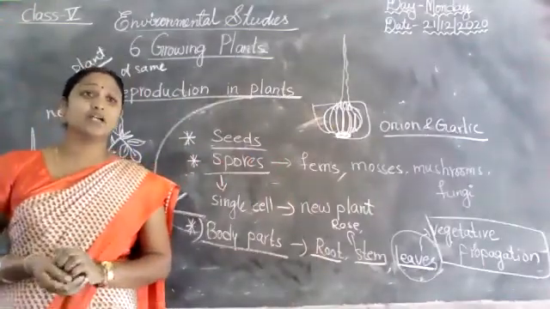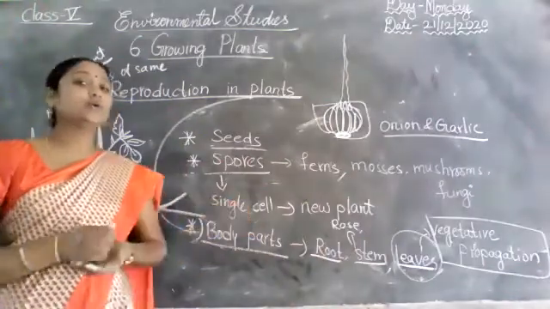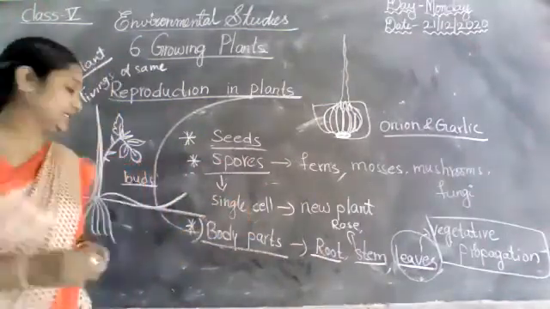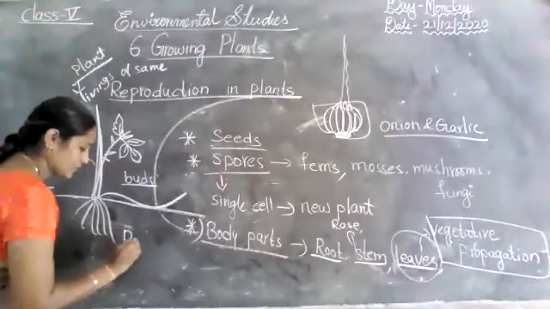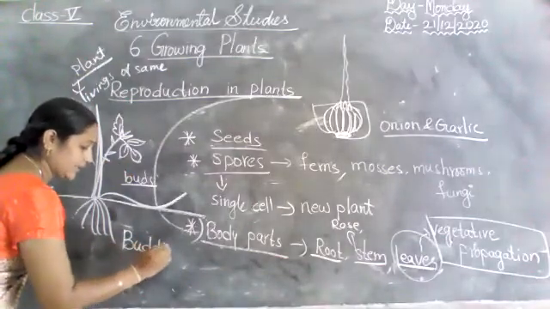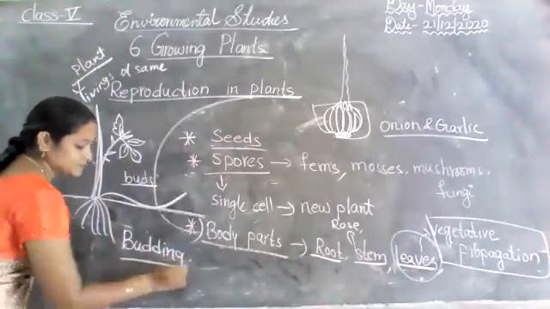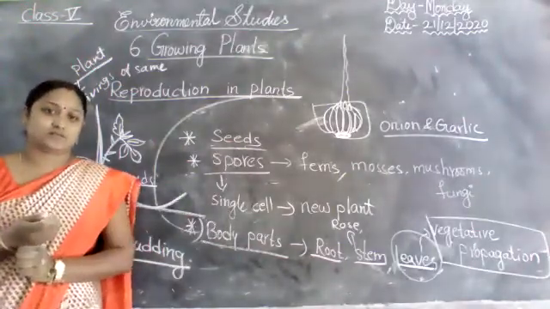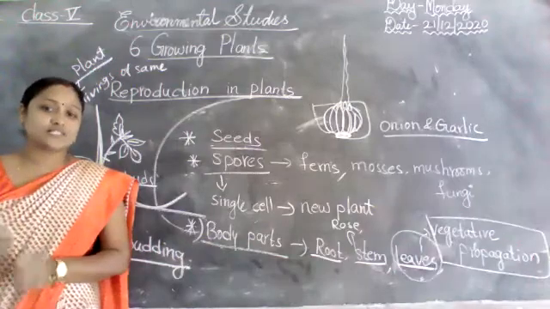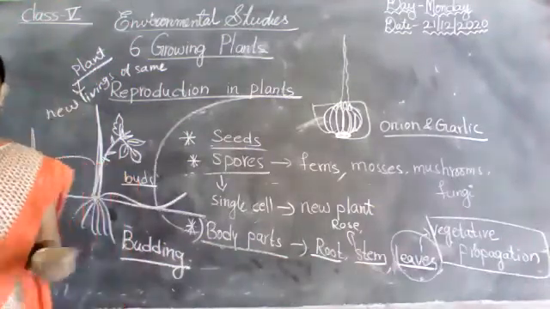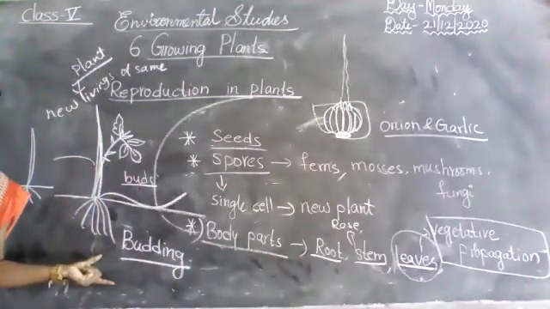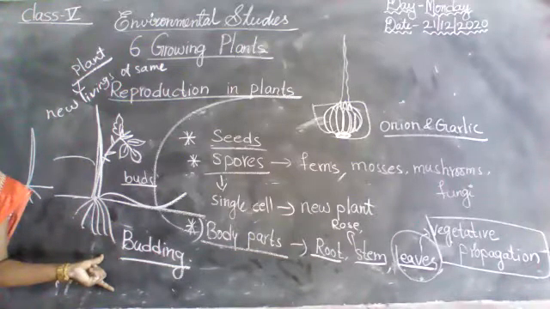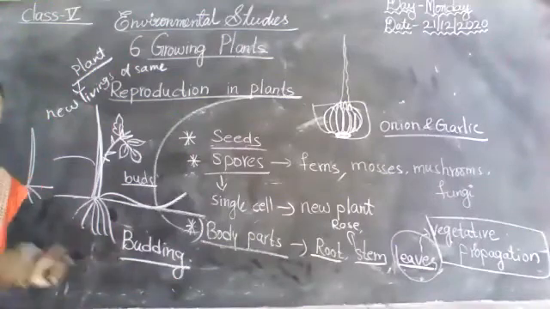And next one I taught budding. What is budding? Plants with stems that grow horizontally along the ground.